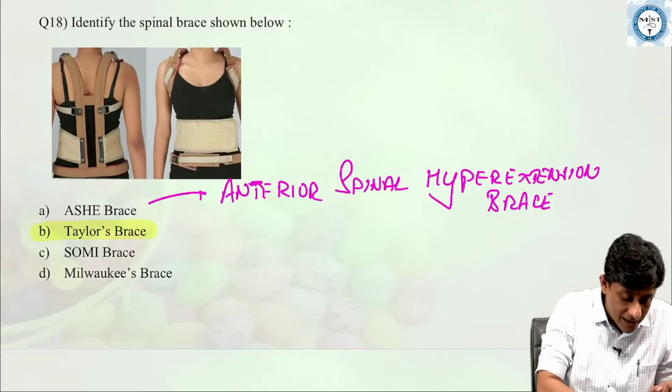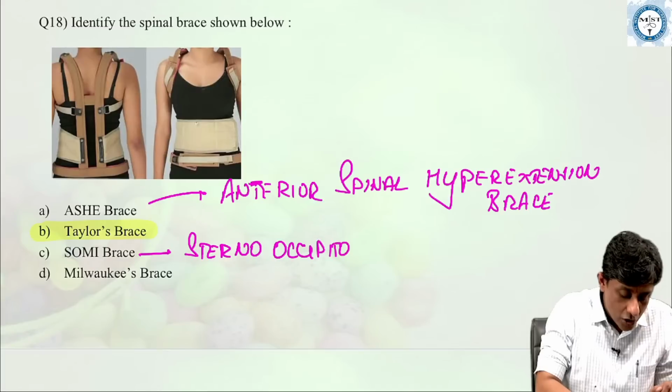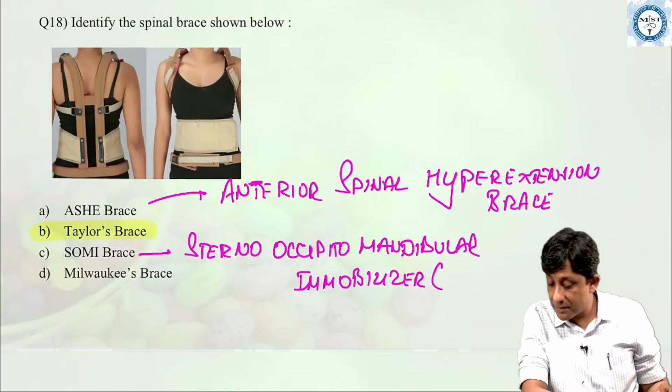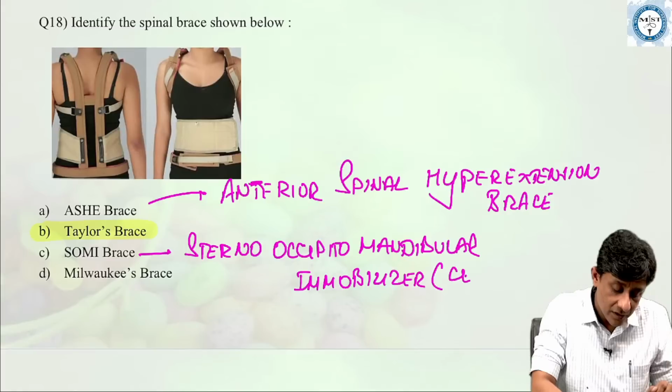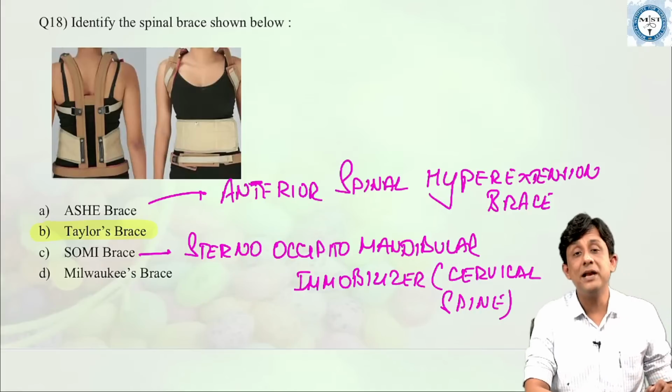Now as far as the SOMI brace is concerned, it is a sterno-occipito-mandibular immobilizer, which is used, as somebody is saying, in case of cervical spine immobilization.